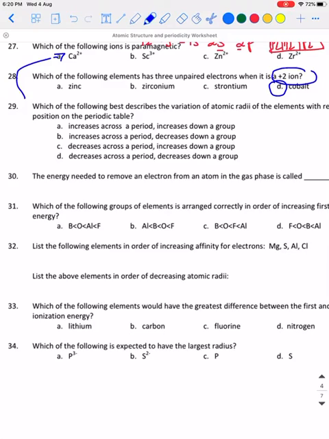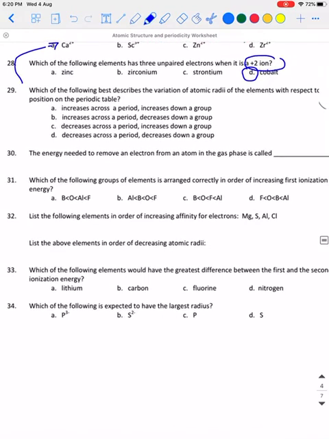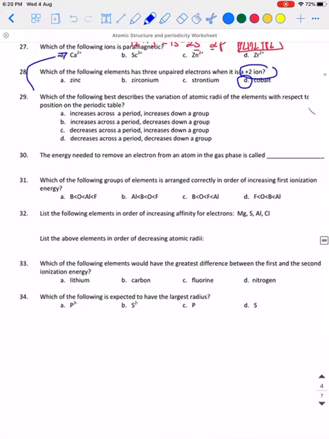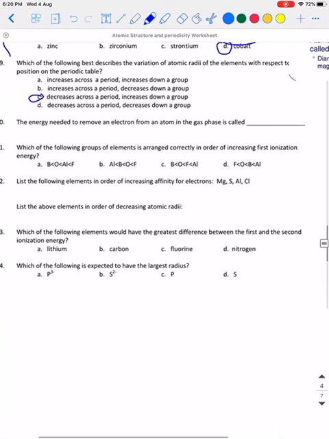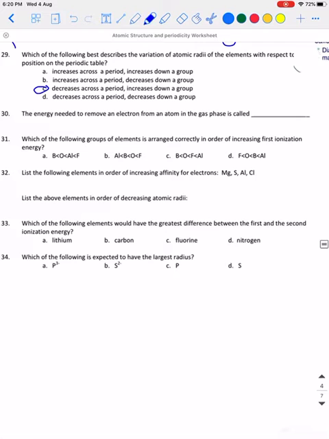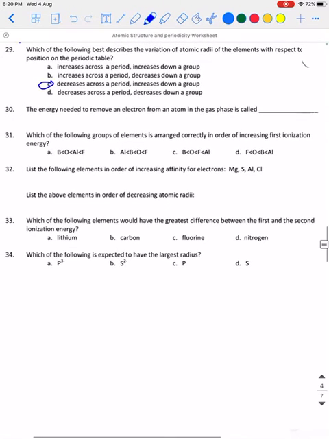Number 29, which of the following best describes the variation of atomic radii of elements with respect to position on the periodic table? Learn, please, that the atomic radius decreases across the period and increases down the group. The energy needed to remove an electron from an atom in the gas phase, we call it ionization energy.